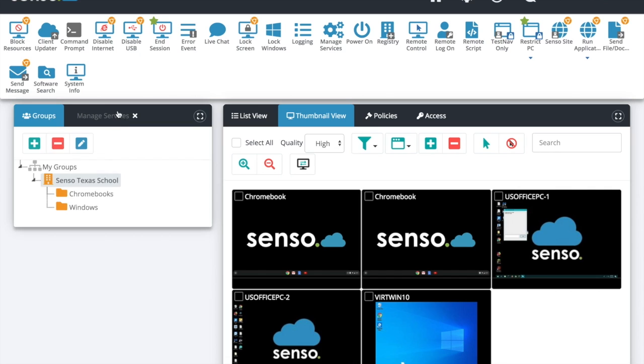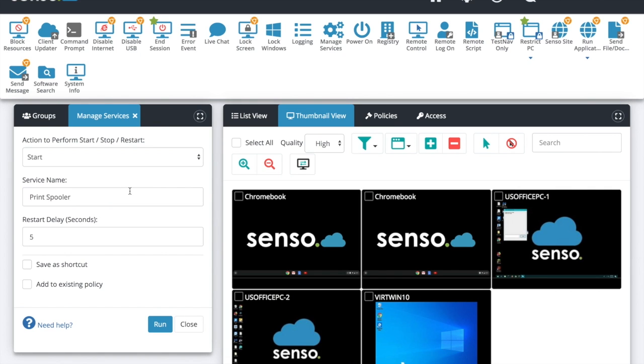Manage services. Be able to stop, start, and restart services on there. Things like Print Spooler. I know some of our customers use it for some cafeteria software that the service needs to be restarted all the time. Again, you could have that sitting there, have a delay on it if needed.